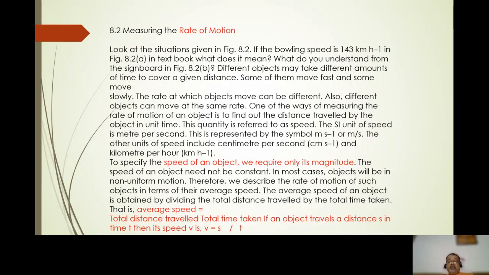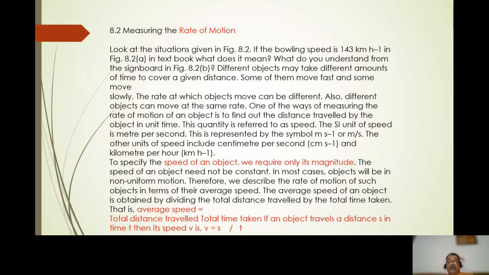The average speed of an object is obtained by dividing the total distance traveled by the total time taken, that is, average speed is equal to total distance traveled over total time taken.